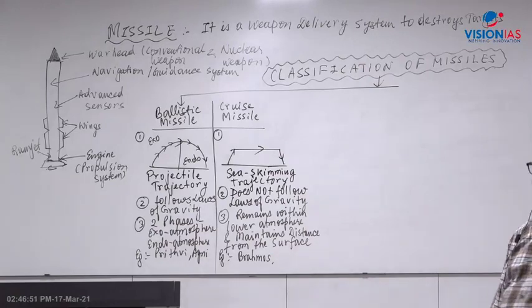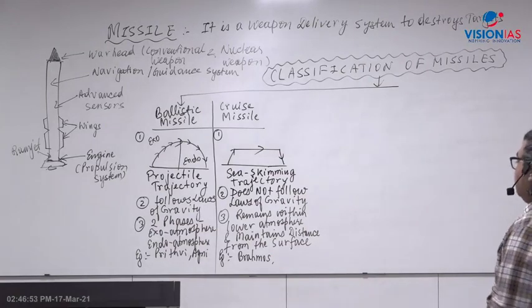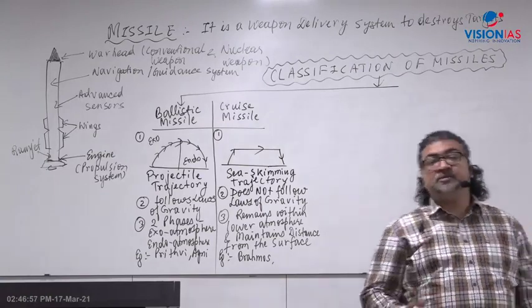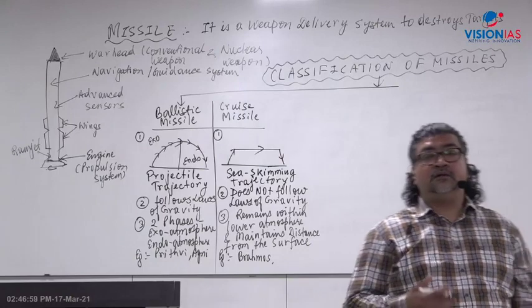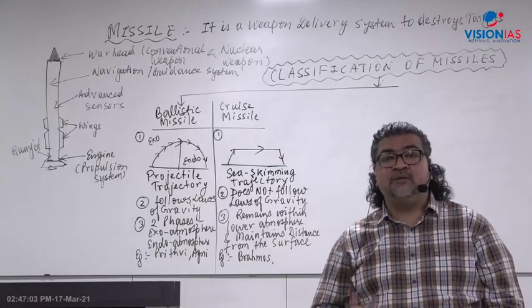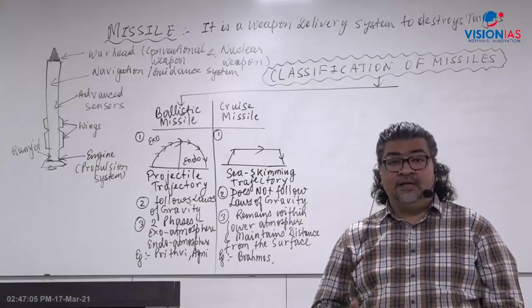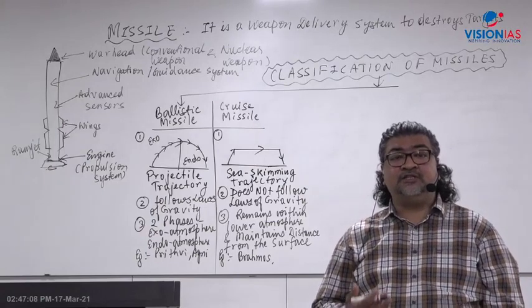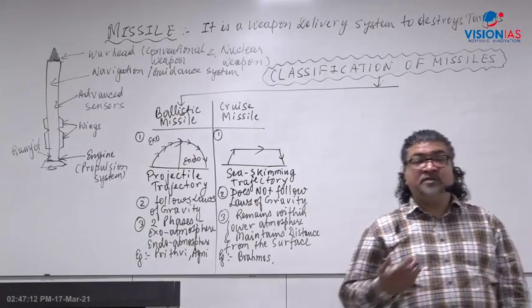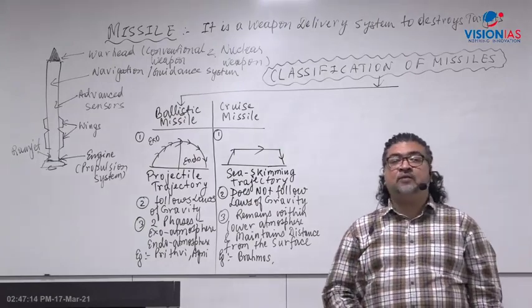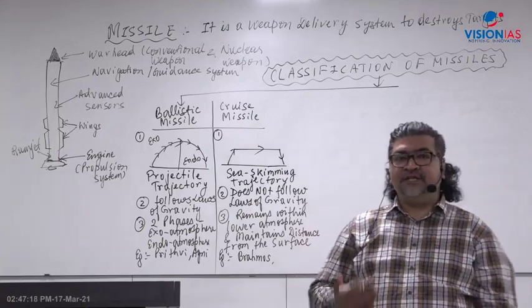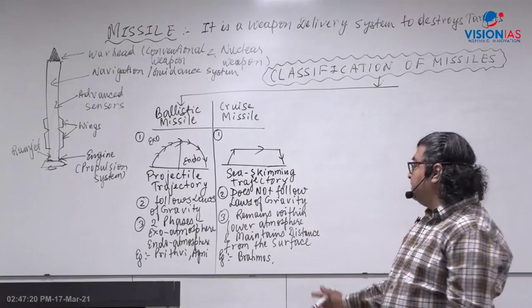It is an India-Russia joint venture project, the BrahMos supersonic cruise missile, which can travel at more than the speed of sound, that is 2.9 Mach. 1 Mach number is the speed of sound in air, that is 330 meters per second. So the BrahMos supersonic cruise missile was developed to travel at 2.8 Mach, almost 3 Mach, with a range of 290 kilometers. So that is BrahMos.